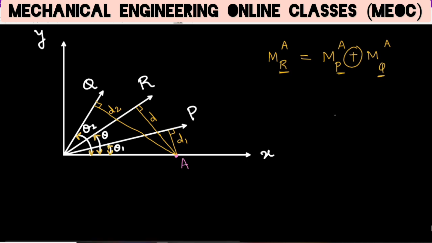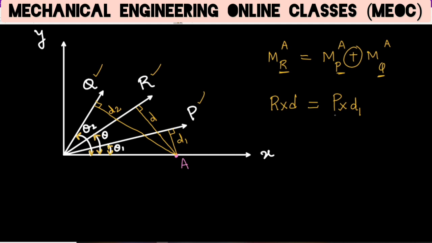If I want to apply Varignon's theorem here, then the moment of the resultant force about the point A will be the force R multiplied by the perpendicular distance of the force from point A, which is D. This will be equal to the moment of force P about A, which is force P multiplied by the perpendicular distance of P from A, which is D1.